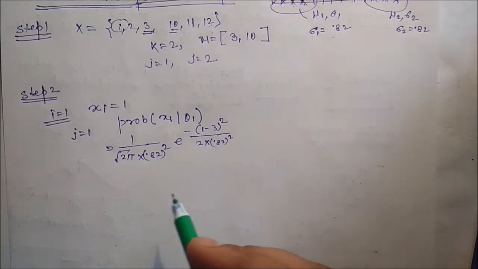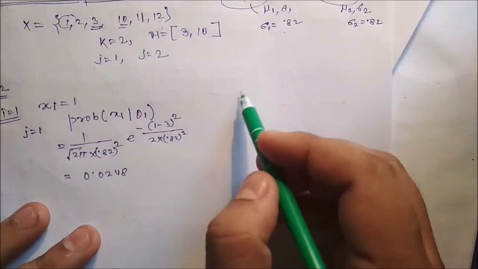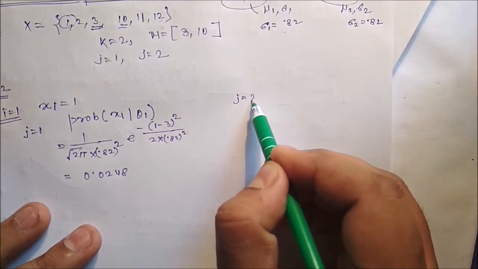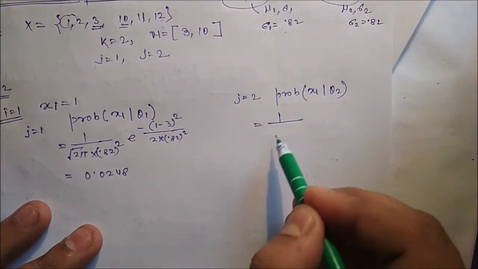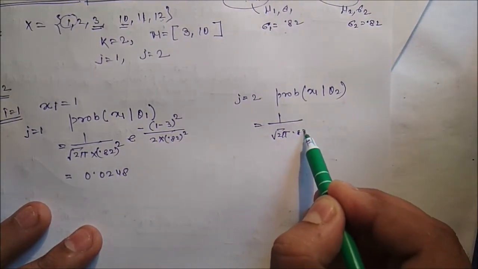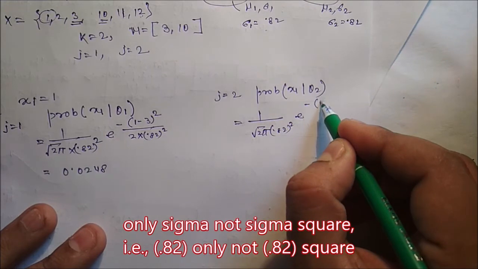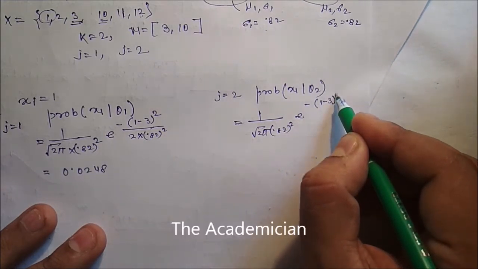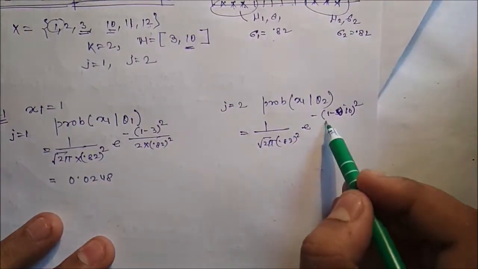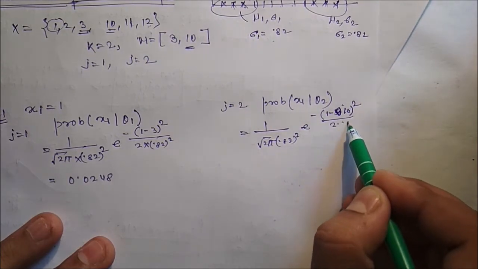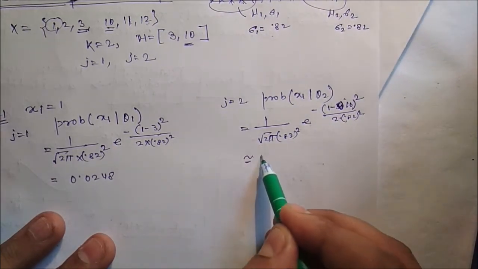Okay, now the value is 0.0248. Similarly, for j is equal to 2, probability of x1 given theta 2 is 1 by 2 pi 0.82 square e to the power minus (1 minus 10 square), because it is 10 by 2 into sigma square, and its value is very small, it is near to 0.